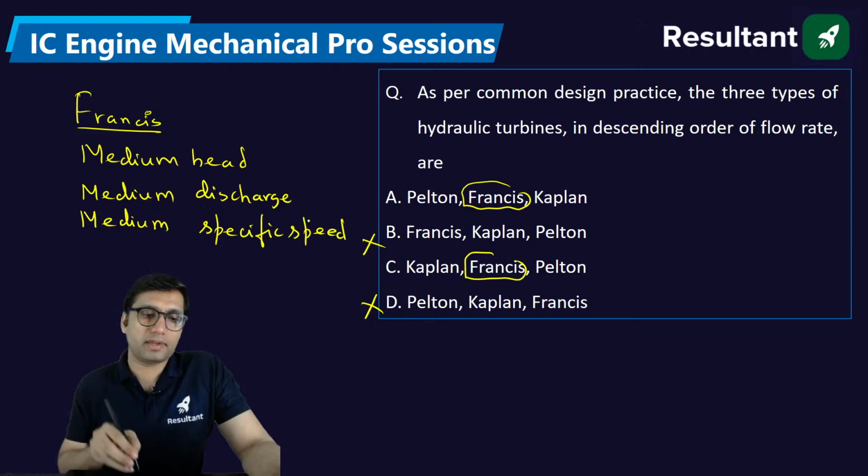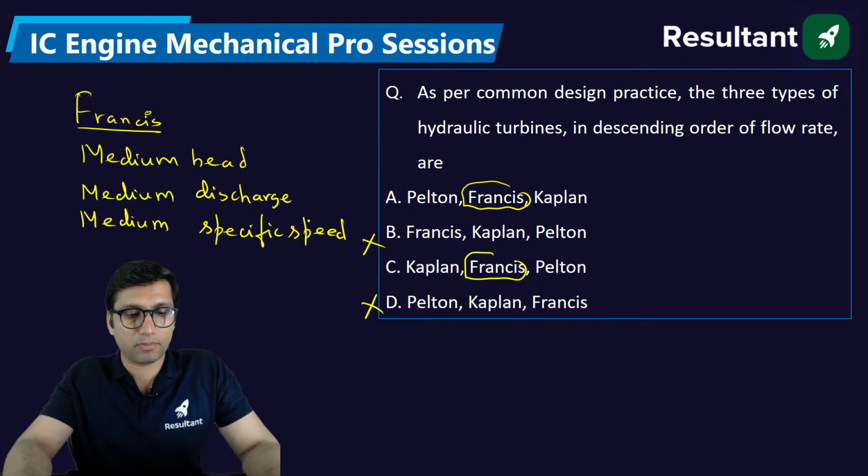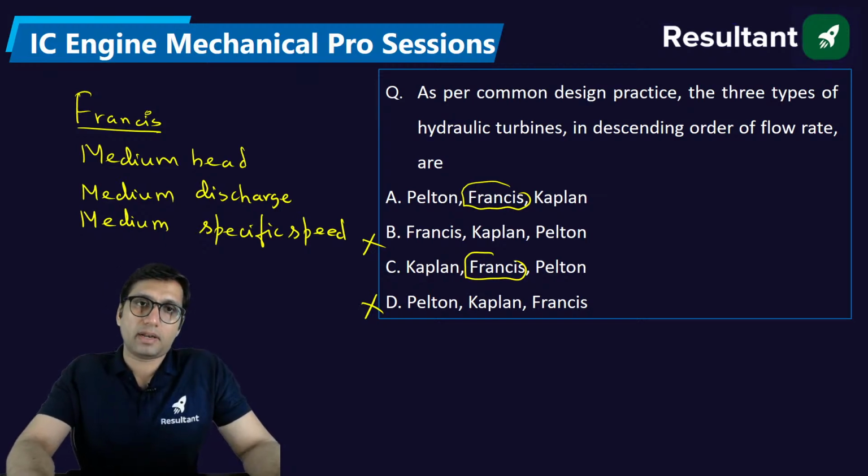Because everywhere you will find average people are more. Even if you see the population of India, there are very few people who are very rich. There are very few poor people also, but the percentage of average people is very high.